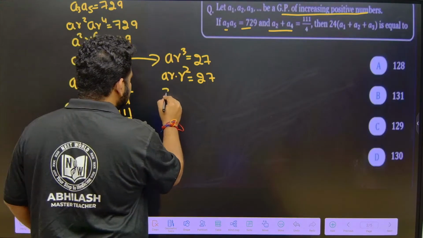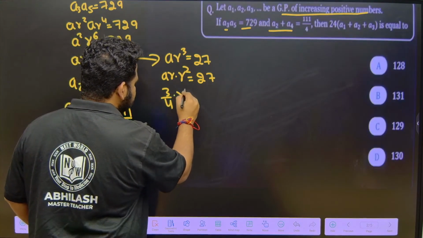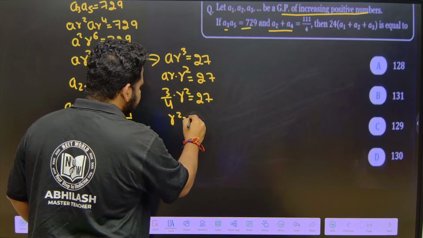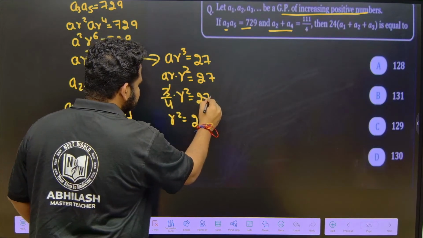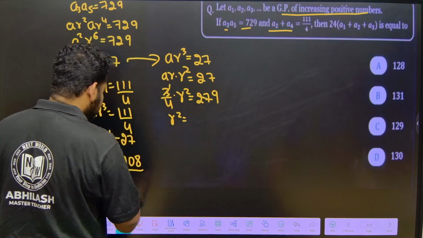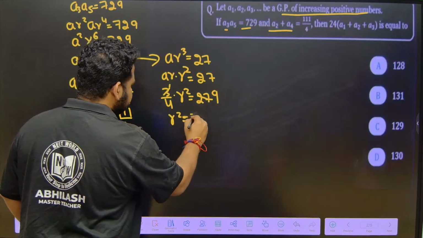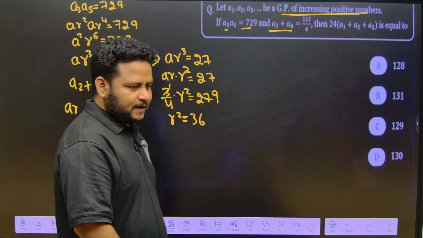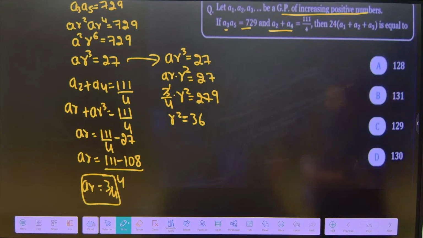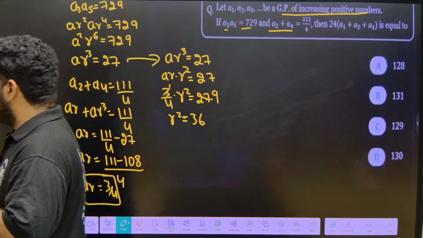The value of AR we got as 3 by 4, so 3 by 4 into R squared is equal to 27. So R squared will be equal to 27 times 4 by 3, which is 9 into 4, 36.